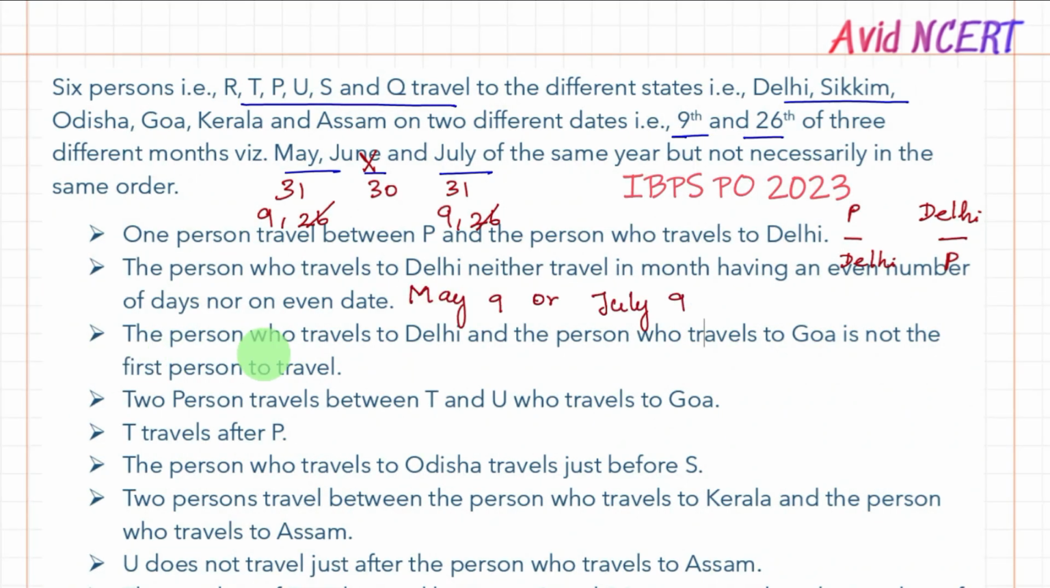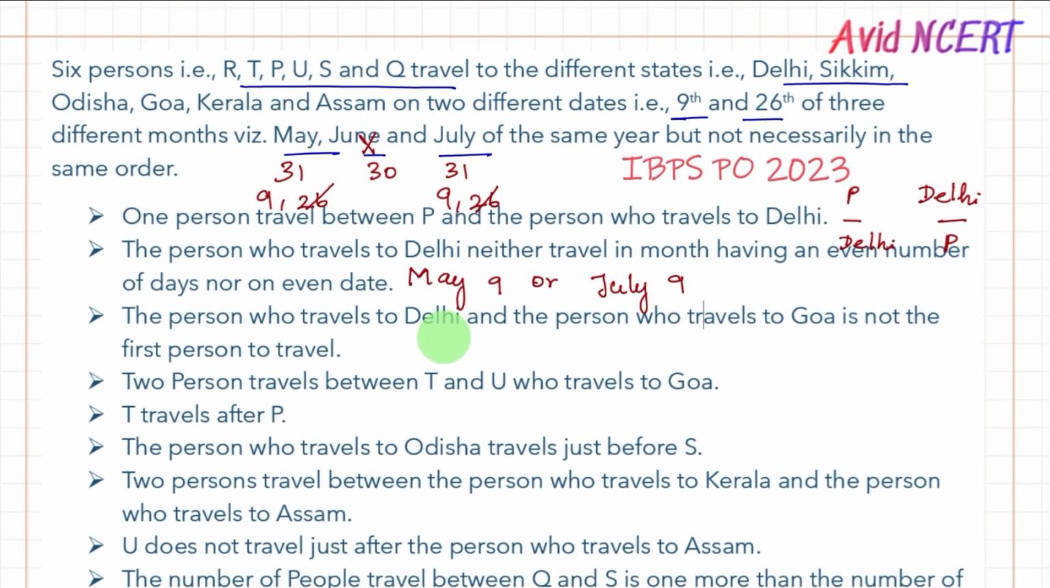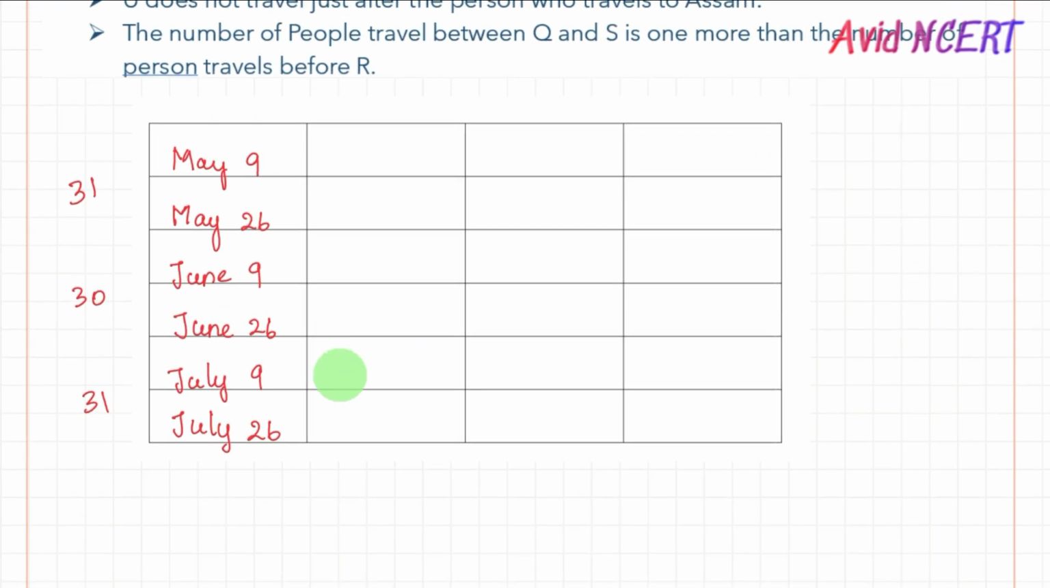The third clue here is that the person who travels to Delhi or the person who travels to Goa is not the first person to travel. So let's try to fit this here. Delhi should be May 9 or July 9, but it's mentioned that the person to Delhi will not be the first person to travel. So it's obviously July 9.